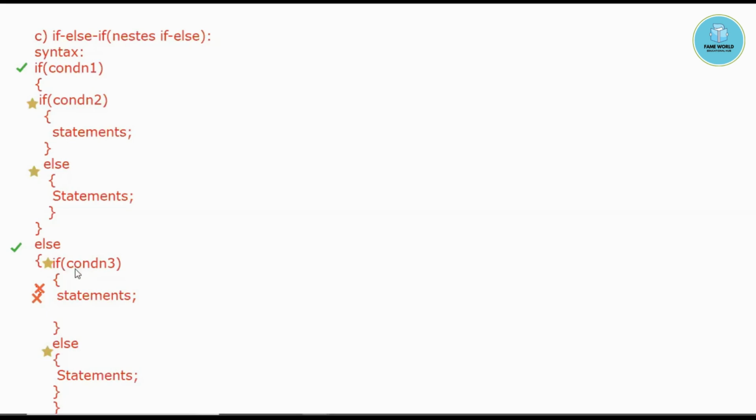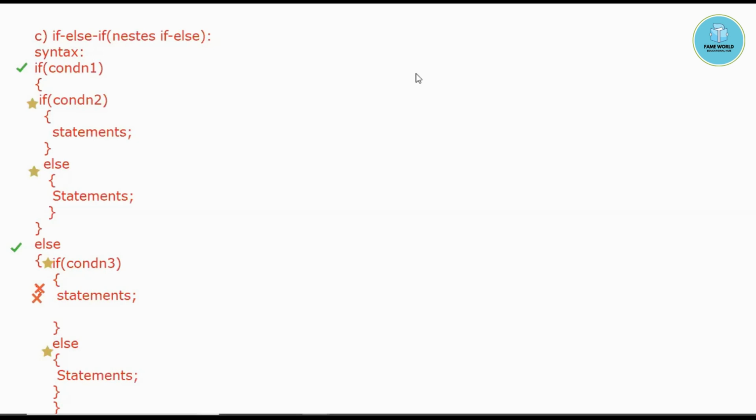So if I'm taking condition 3 here, and if this condition 3 is true, it will come inside. If condition 3 is false, it will go to the else. And the last one, this brace is basically for the else one. This is the brace for this else. So this is for this one. This way, this is the syntax for the if else if, that is nested if else.